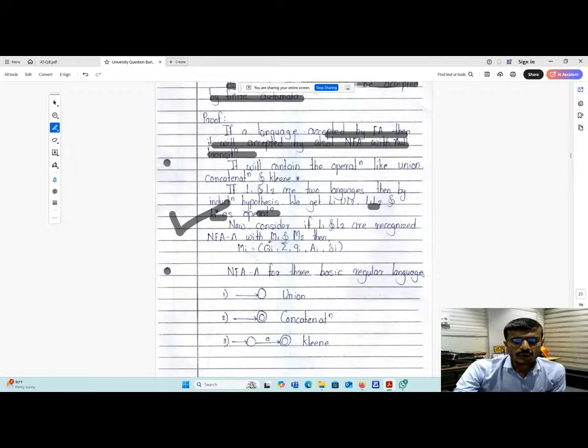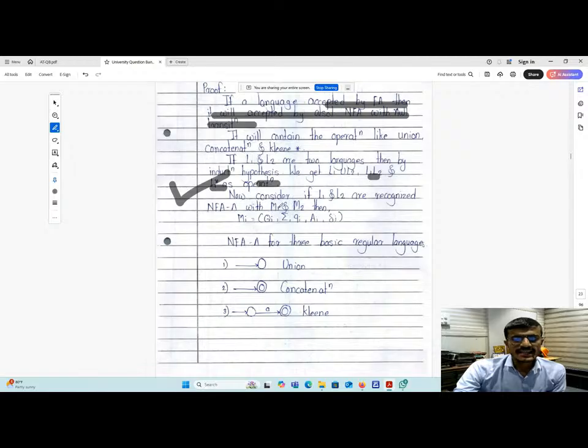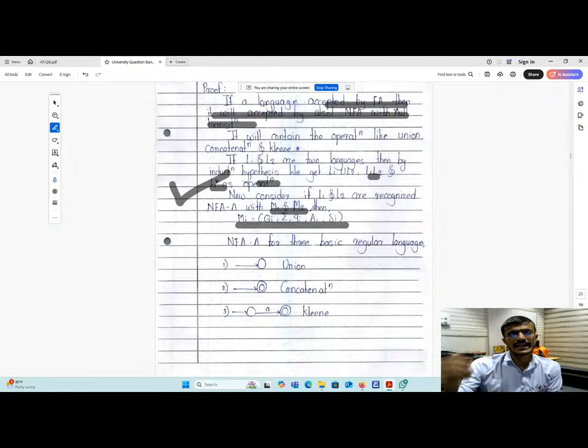Now, what are we going to do? Let us consider M1 and M2. These are two finite state automata, and they have the tuples Q of i, sigma of i, q of i, A of i, and delta of i.